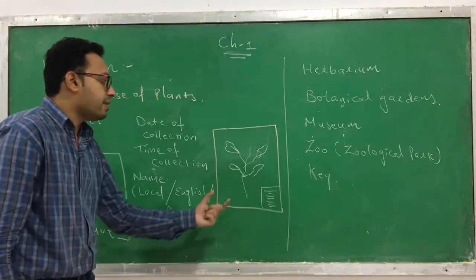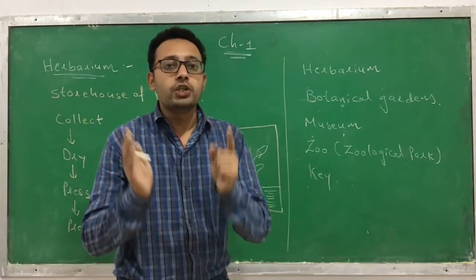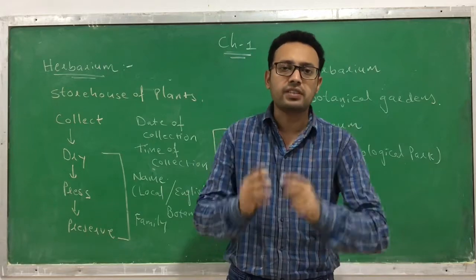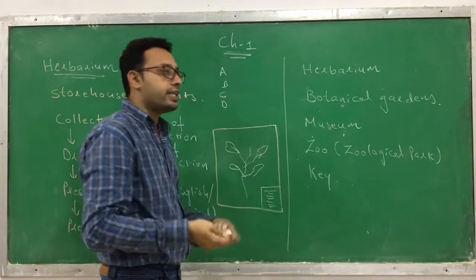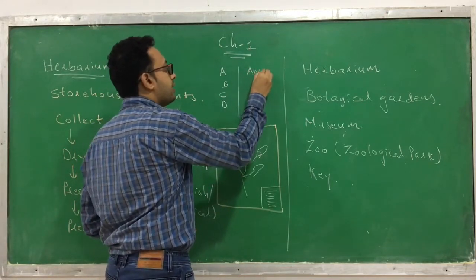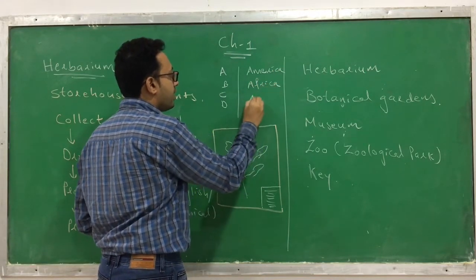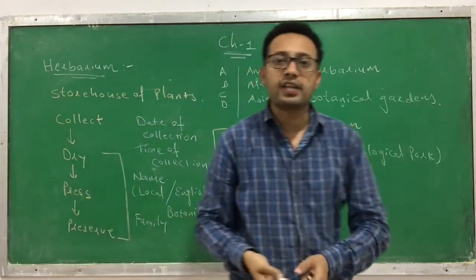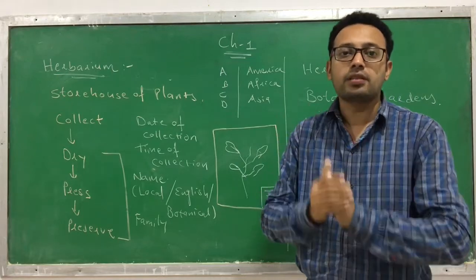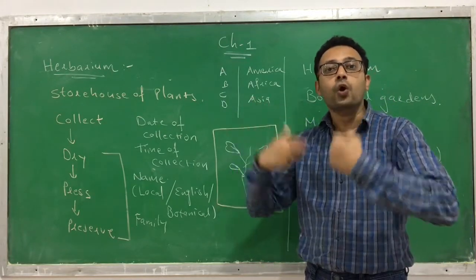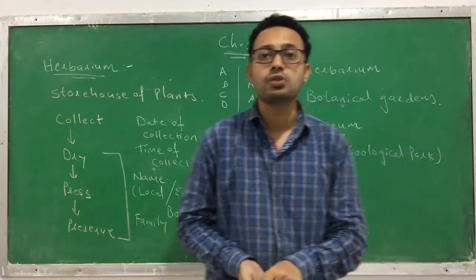And once we prepare the herbarium sheet, this is one herbarium sheet for one plant. We arrange it according to a universal system of classification. There are different systems. We can arrange it according to A, B, C, D, or like the plants collected from America, the plants collected from Africa, the plants collected from Asia, etc. Whatever the classification system, they are going to be kept accordingly. And thus we have a whole repository, or storehouse, of plants.